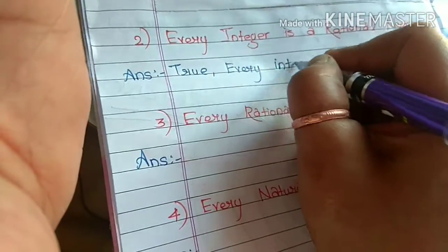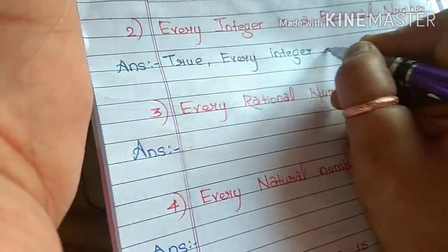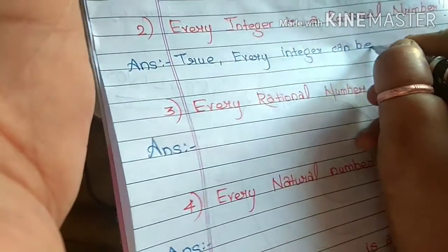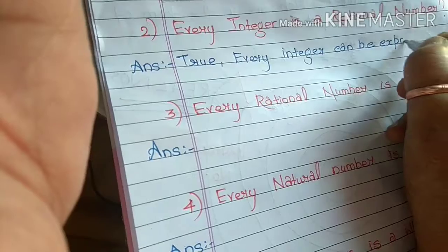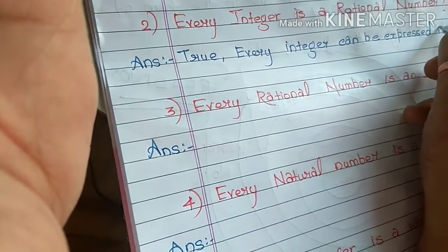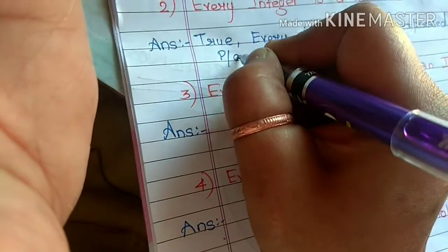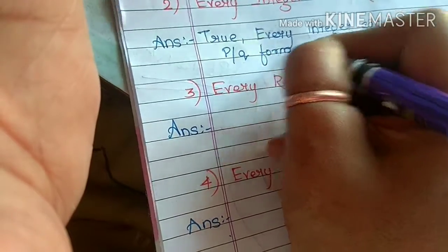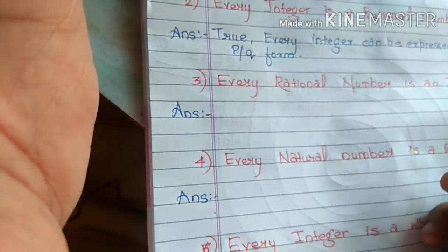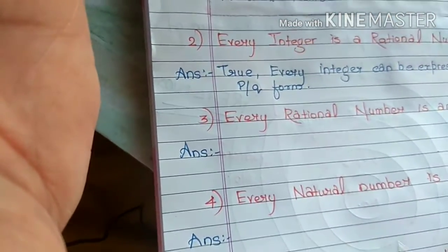Every integer can be expressed in P upon Q form. So therefore it is a rational number.